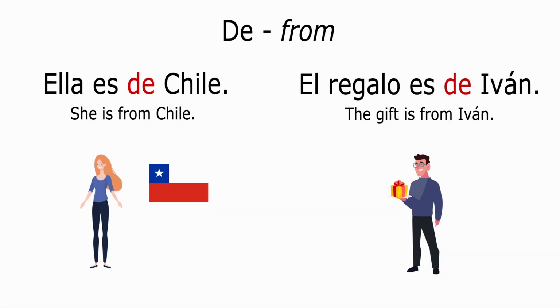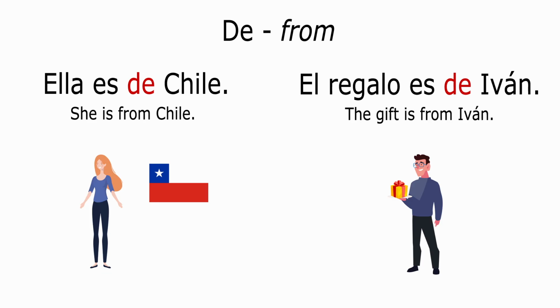Let's look at two examples where de means from. Ella es de Chile. This shows point of origin. She is from Chile. The second example reads, El regalo es de Iván. This means the gift is from Iván. It comes from or was given by Iván.